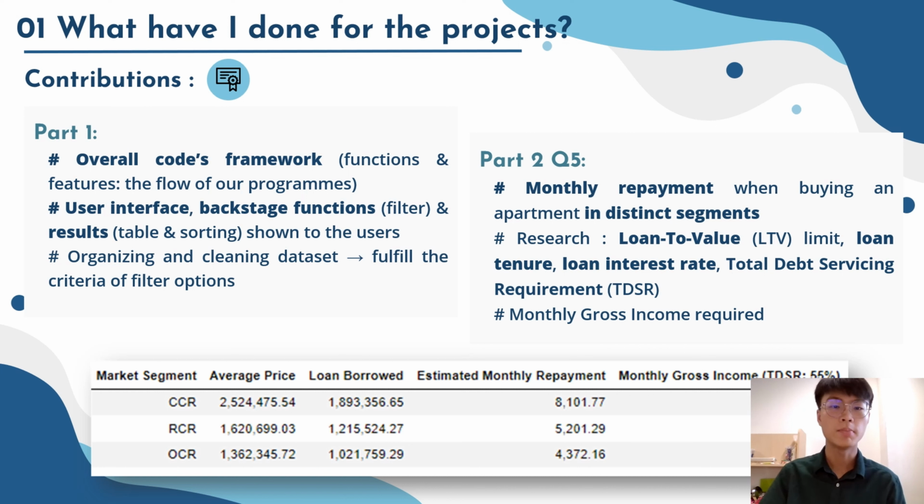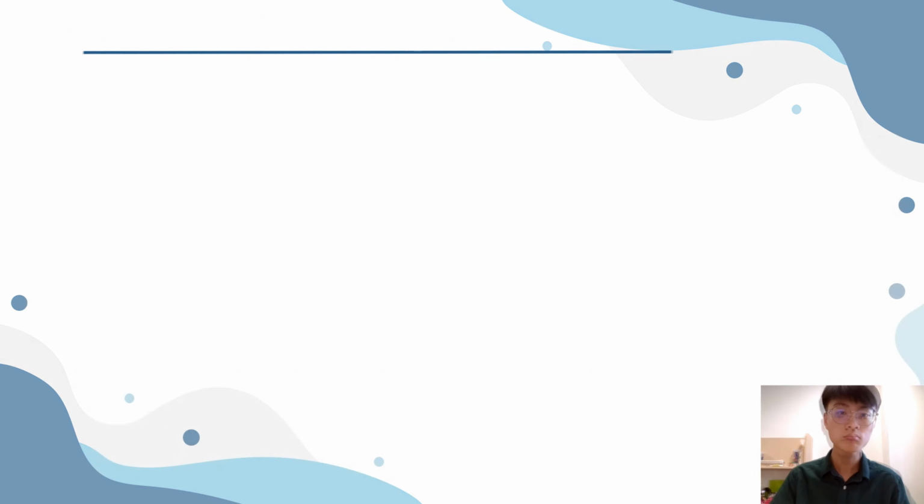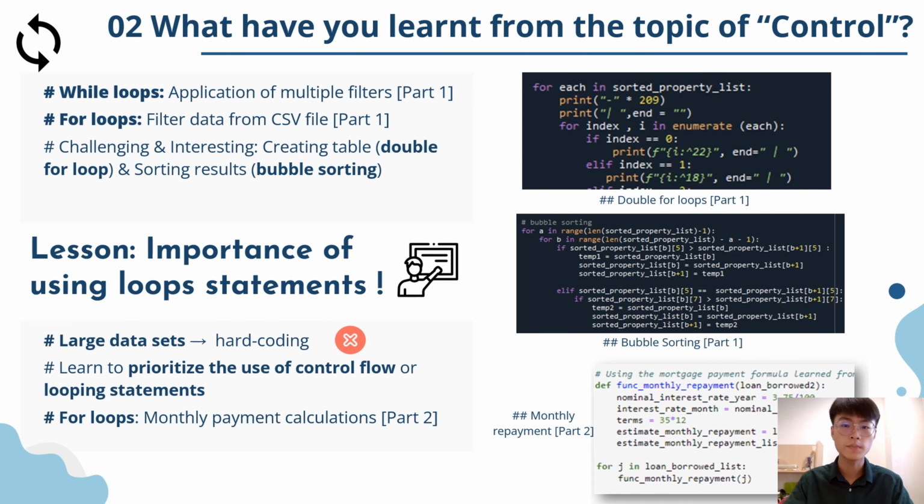In order to determine the monthly repayment, I also did some research, including the maximum tenure and interest rate of housing loans, the LTV ratio in Singapore, as well as the Total Debt Servicing Requirement, TDSR. Using all this information, I managed to calculate the required monthly repayment and use the result to estimate the monthly gross income needed.